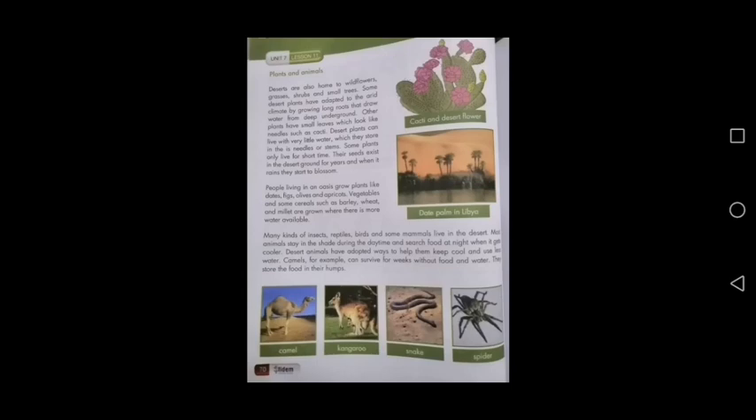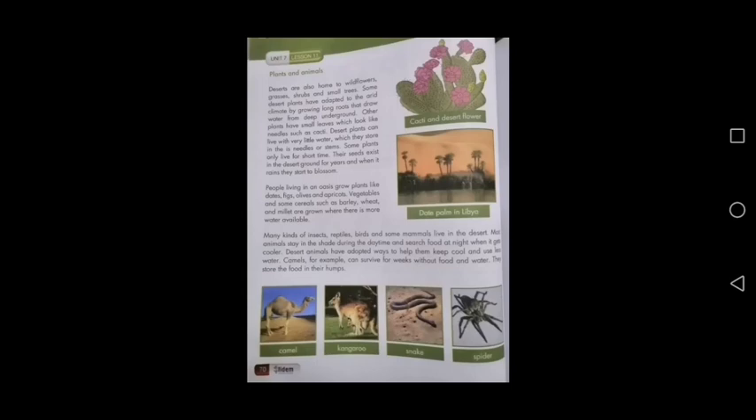Deserts are also home to wildflowers, grasses, shrubs, and small trees. In these regions, different kinds of plants and animals are also found, because these are those plants and animals which can survive in hot temperature and without water. For example, desert flowers and date palms.